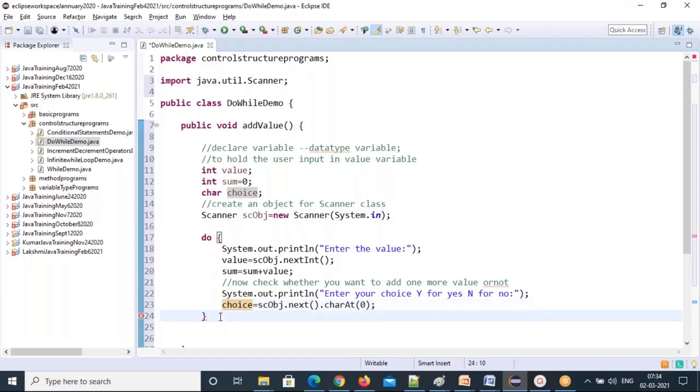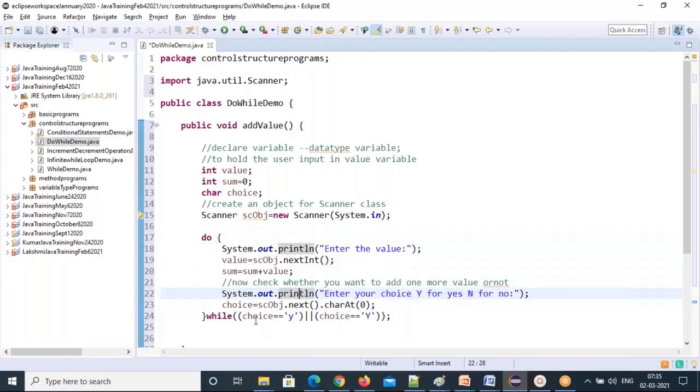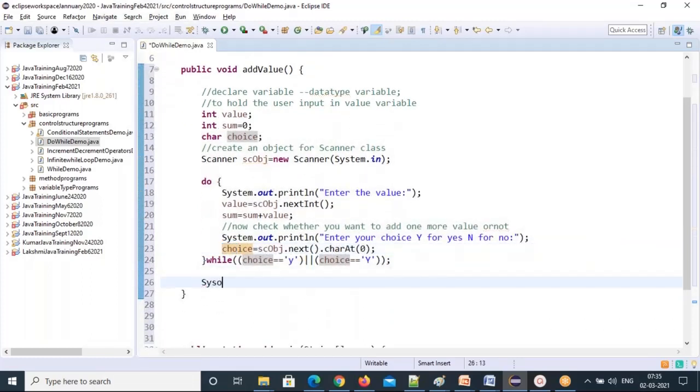While, I'm going to put brackets: choice equal to small y, double equal, or choice equal to capital Y. If your choice is yes, one more time it will come inside the do block. This entire code will execute and it will keep continuing until your choice becomes no. And I'm printing that sum value. So what we are doing here is summing up the numbers until your choice becomes no.